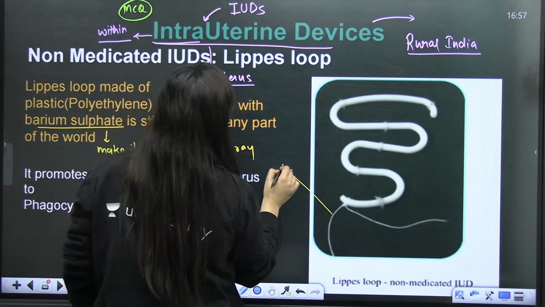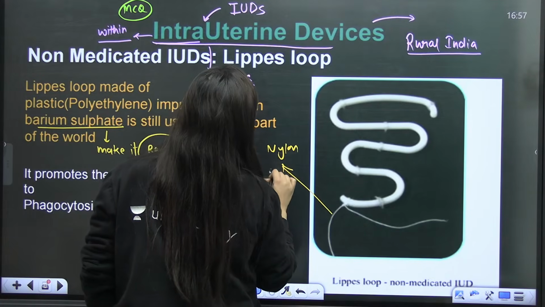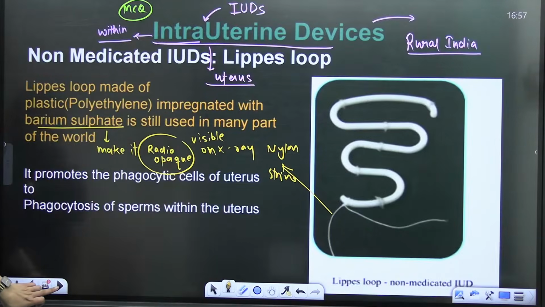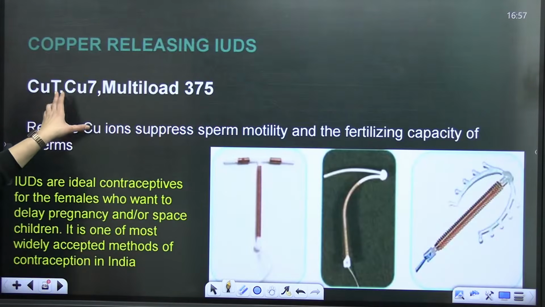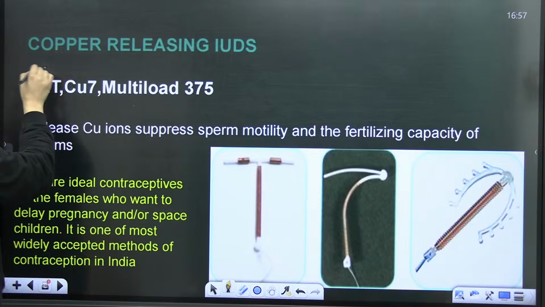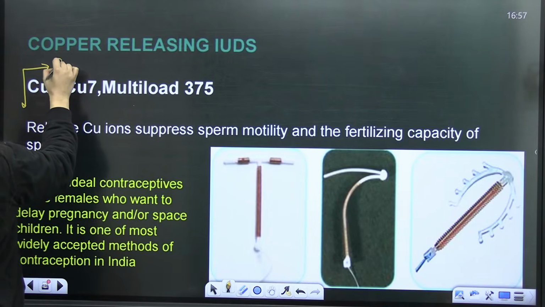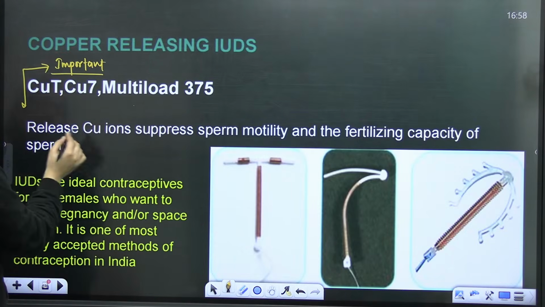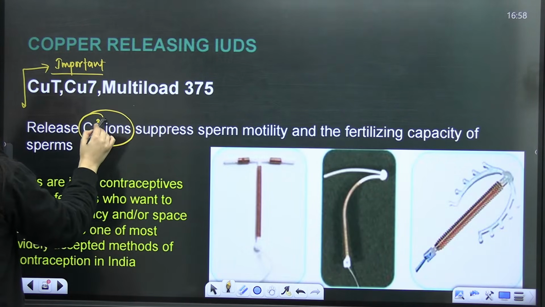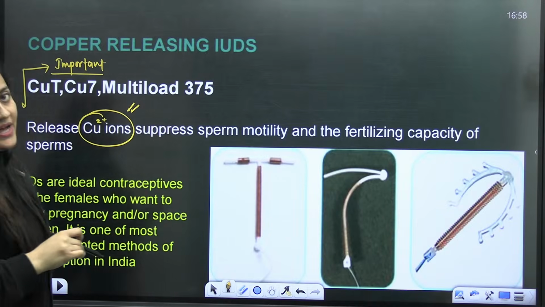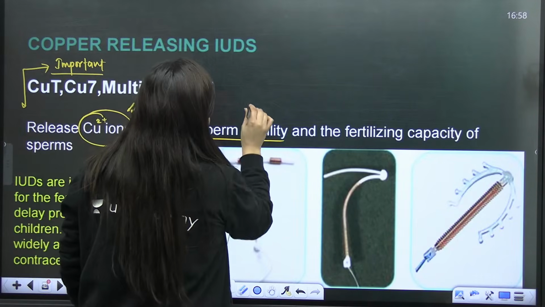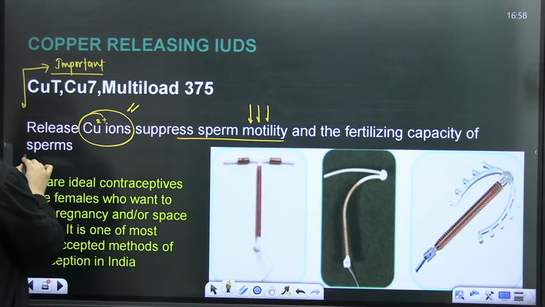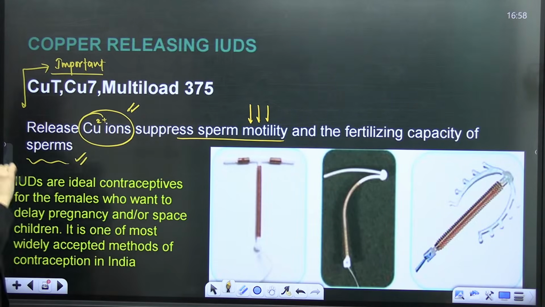These are the nylon strings for positioning and for removal. Then comes the next: Copper T, Copper 7, Multiload 375, which are copper releasing. Examples are very important here. They will release copper ions. What will those copper ions do? They will suppress sperm movement, sperm motility, and the fertilizing capacity of the sperms. That's how they work, right?